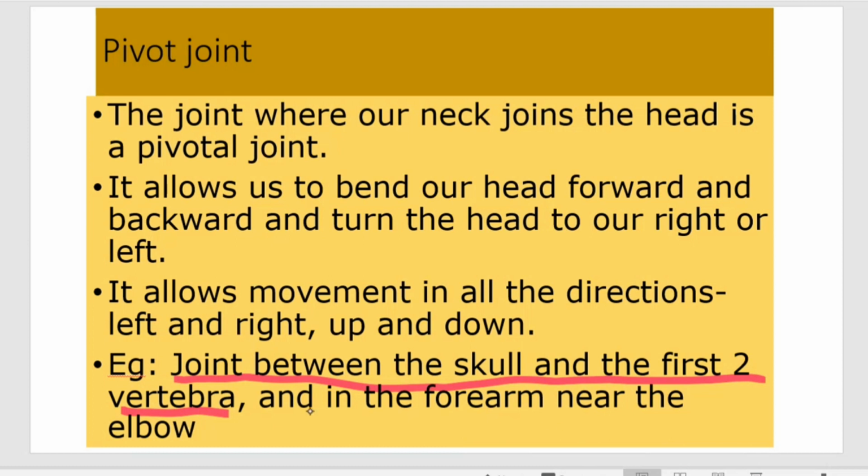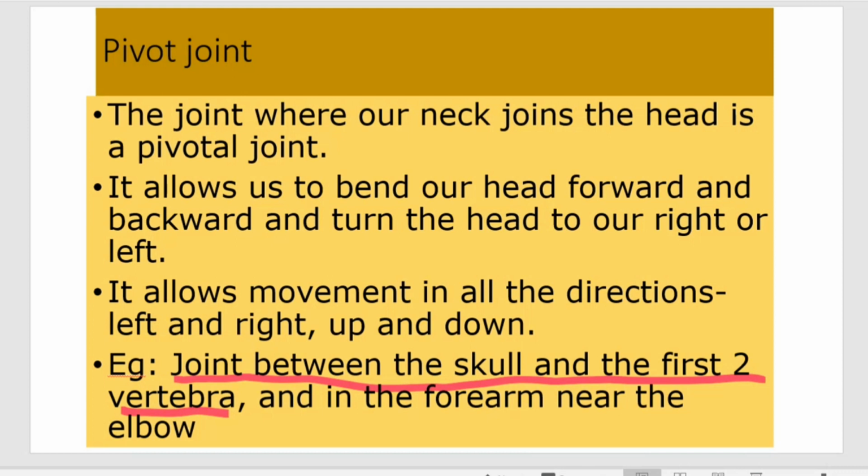the joint for the flexibility of the vertebrae, helping in movement. So the pivot joint allows movement in all directions but not complete rotation. That also you should remember. Not complete rotation.